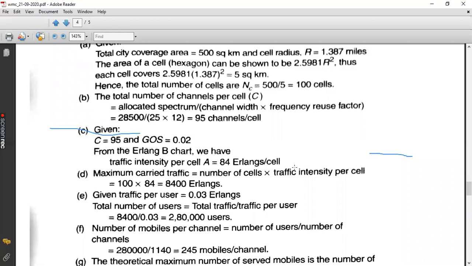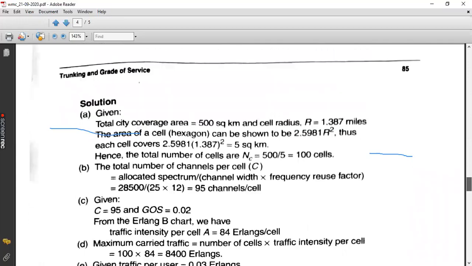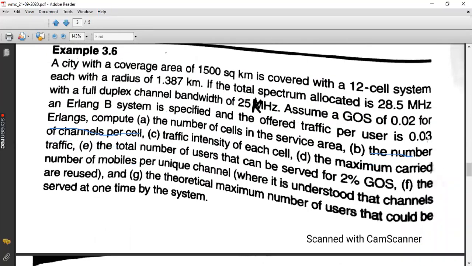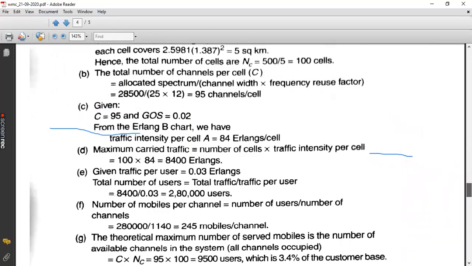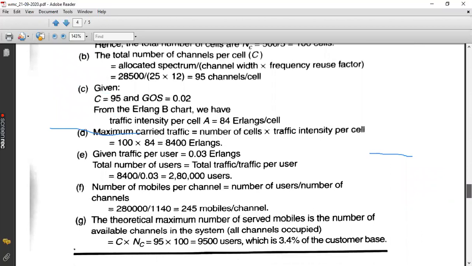A we already found out, 8,400, divided by AU, which is given to you. AU means traffic intensity offered per user. It is given as 0.03 in the question. So that 0.03 you can substitute over here and find out that 280,000 users are supported by this particular system. So this is the count of the entire system.